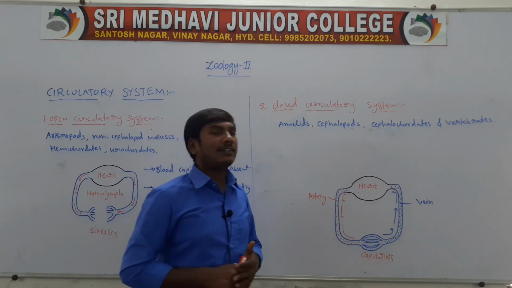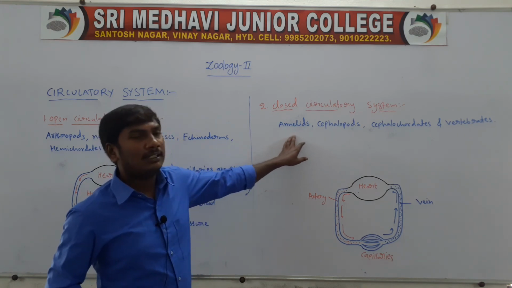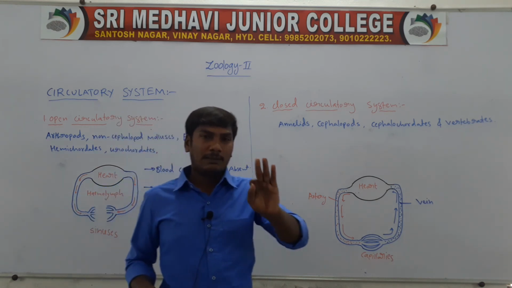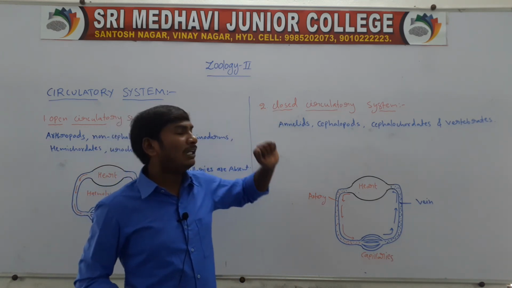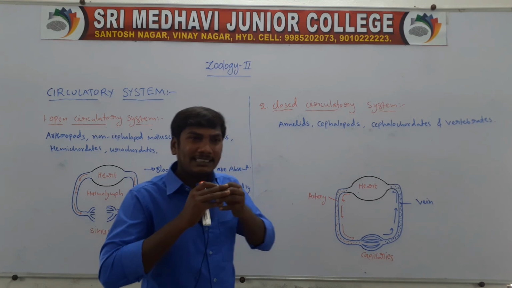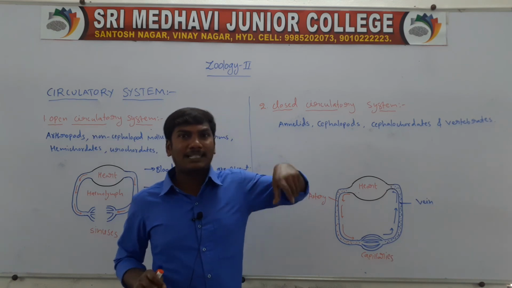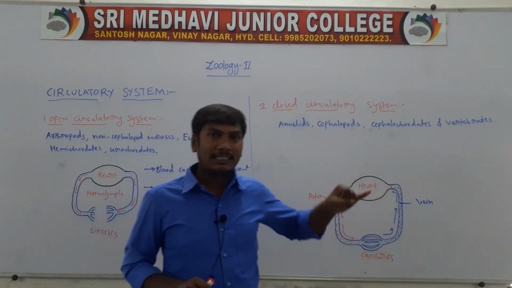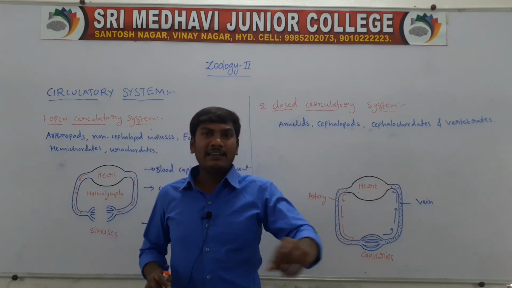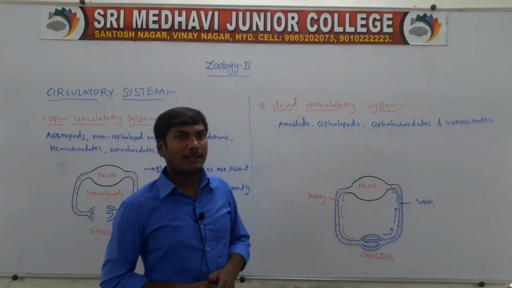Next, the closed circulatory system. The closed circulatory system is present in annelids, cephalopods, cephalochordates and vertebrates. In the closed type of circulatory system, the blood passes completely within the blood vessels, like arteries, veins and capillaries. So this type of circulatory system is called the closed type of circulatory system.